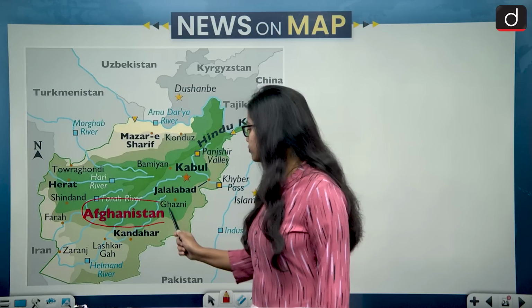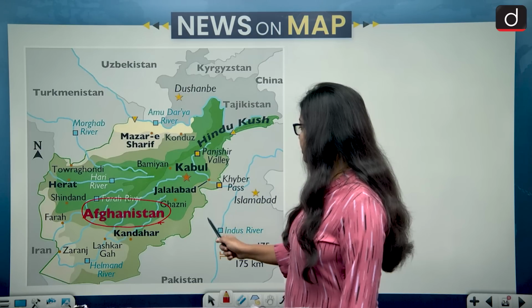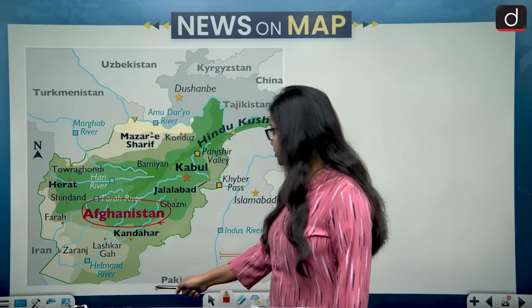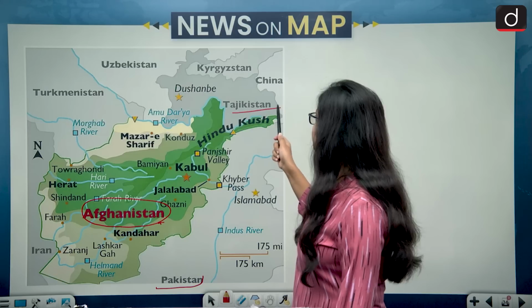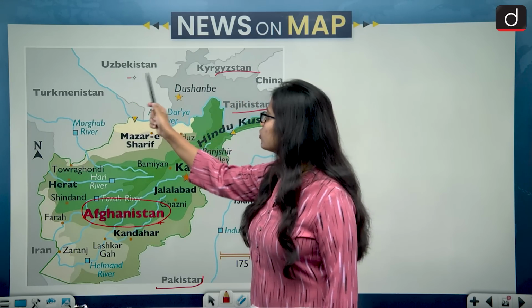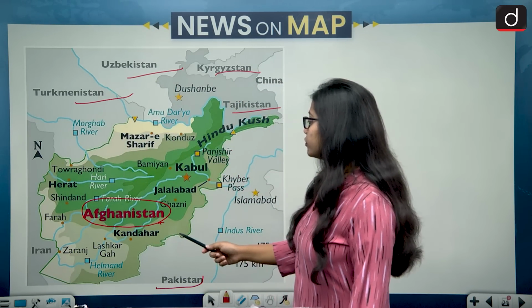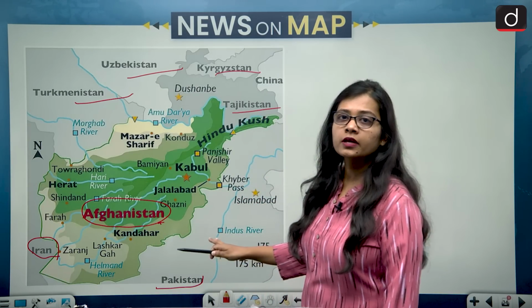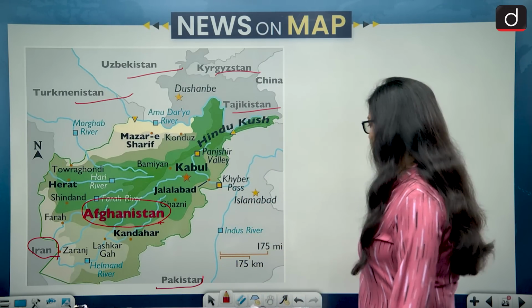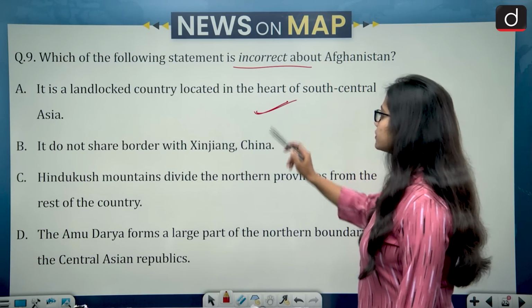So this is the location of Afghanistan. If we look at the eastern side of Afghanistan, it is bounded by Pakistan. Then on its northern side, it is bounded by Tajikistan, Kyrgyzstan, Uzbekistan, Turkmenistan, and on the western side of it, it is bounded by Iran. So Afghanistan on every side is bounded by country and it is a landlocked country. So this makes the first statement correct.